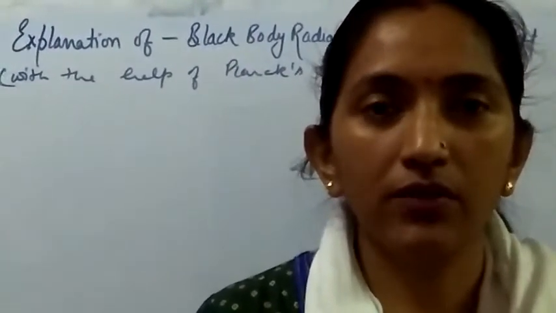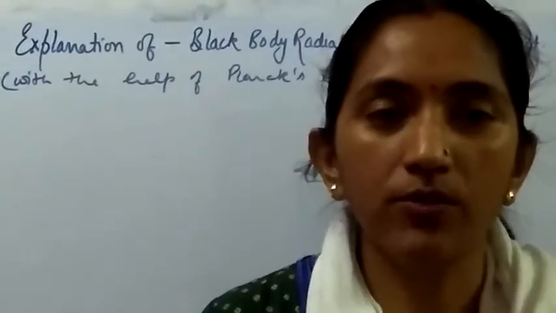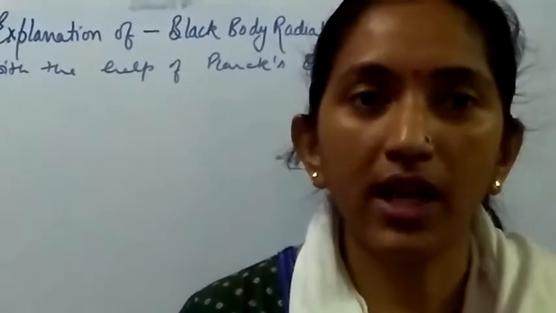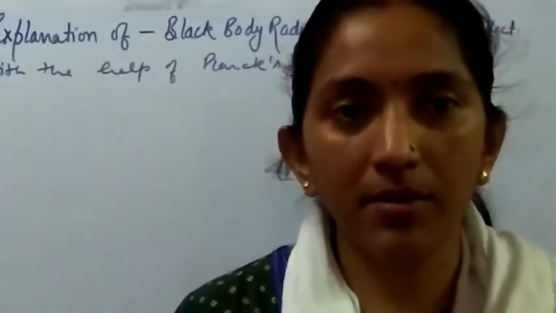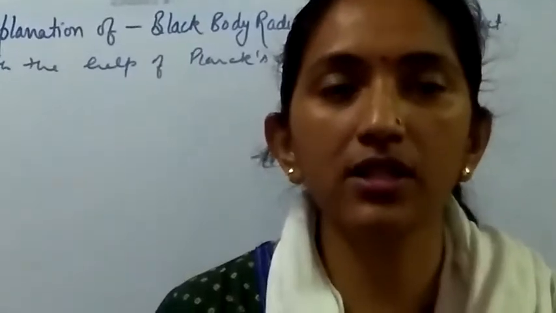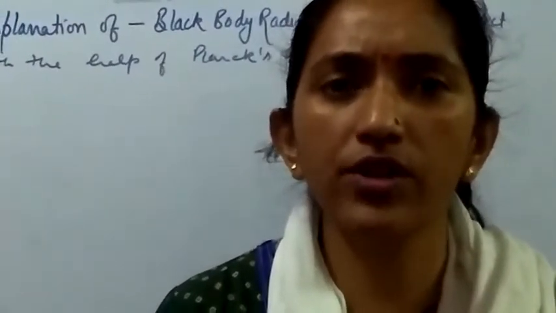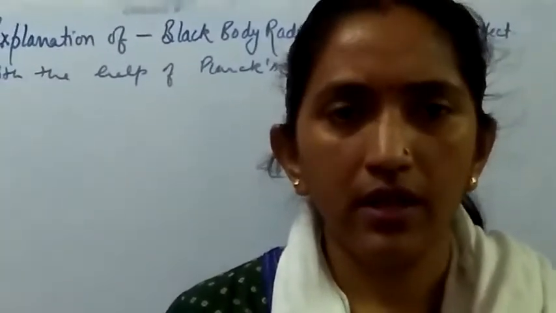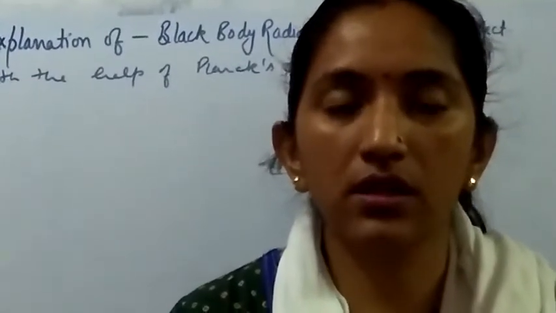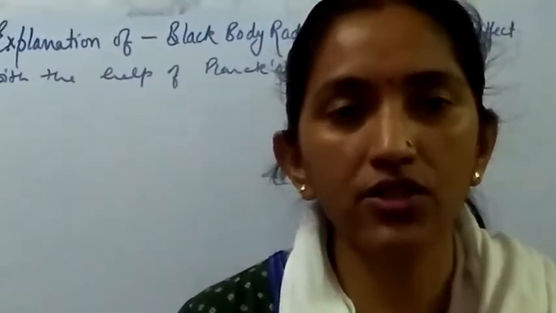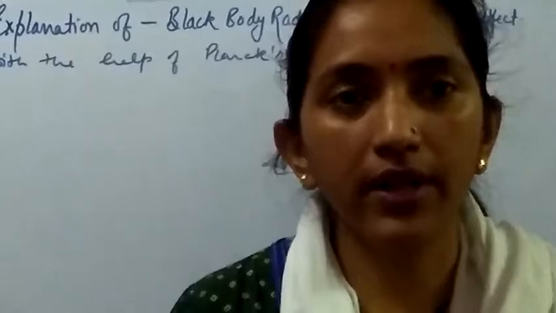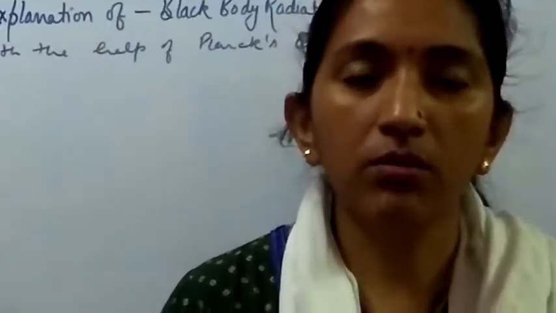Now, for the black body radiation, when an object is being heated, it starts emitting, it starts radiating energy, right? That energy liberated is going to depend upon the amount of energy which it has absorbed. So what we see is that the substance first gives the red color, and gradually the color changes from red, yellow, this we have discussed earlier also, orange, then white, and then finally to blue.